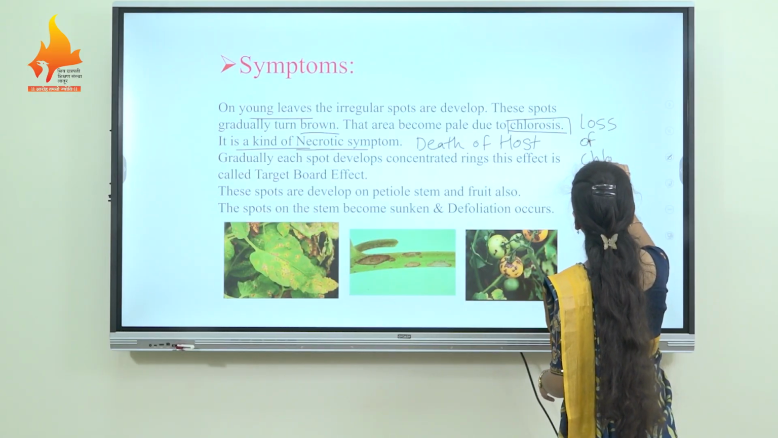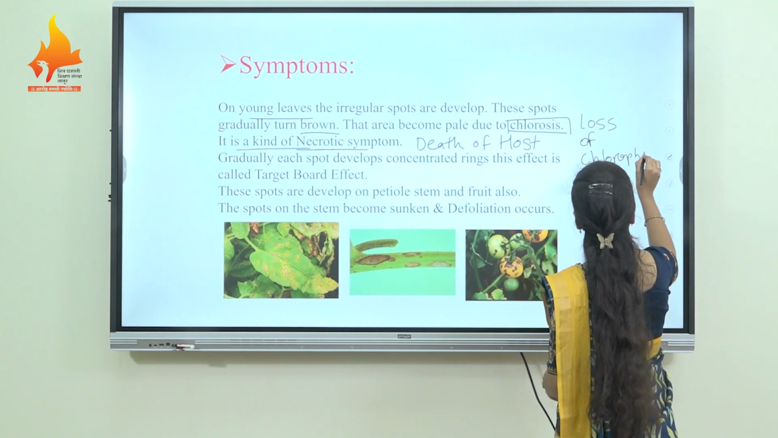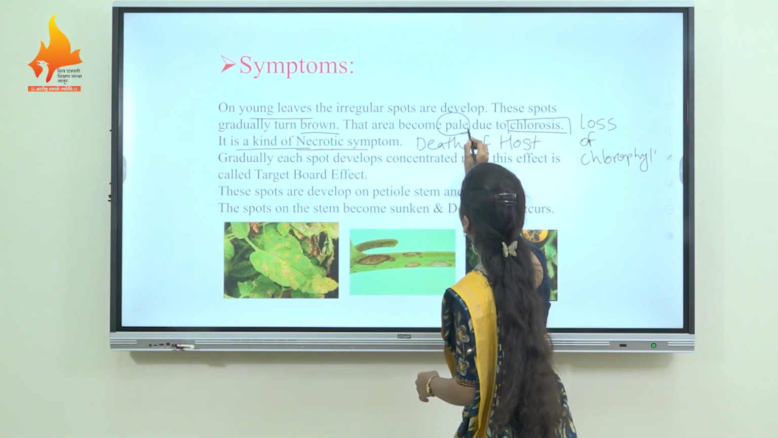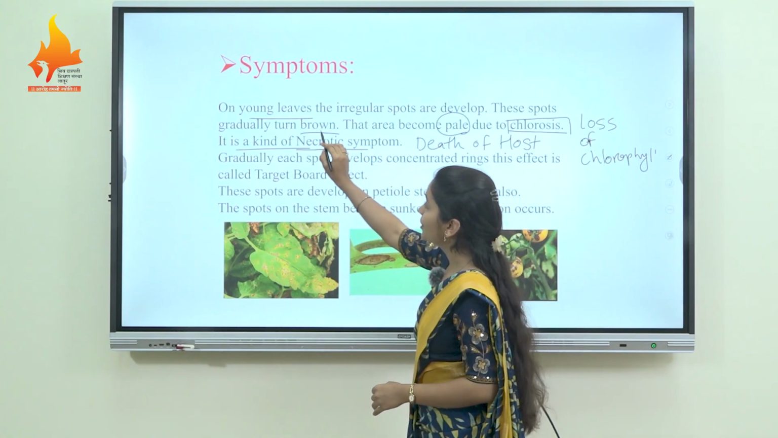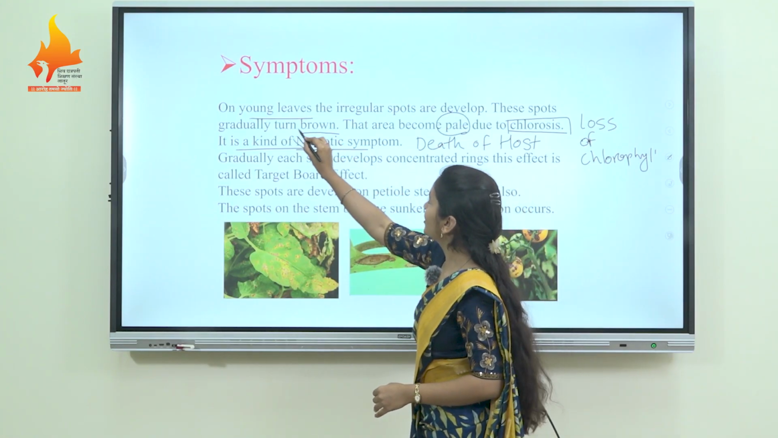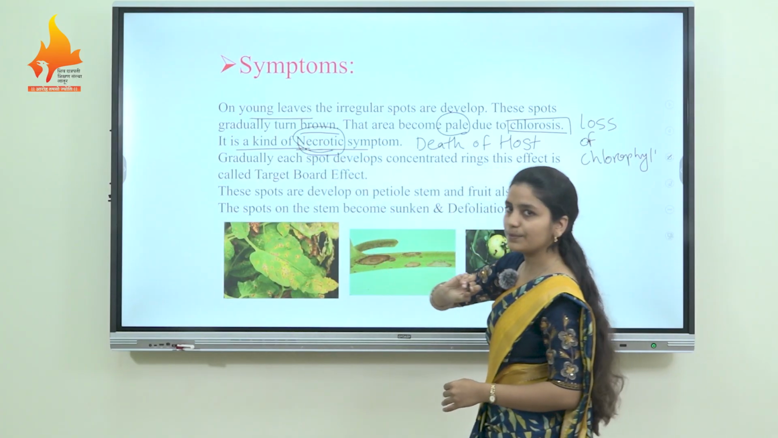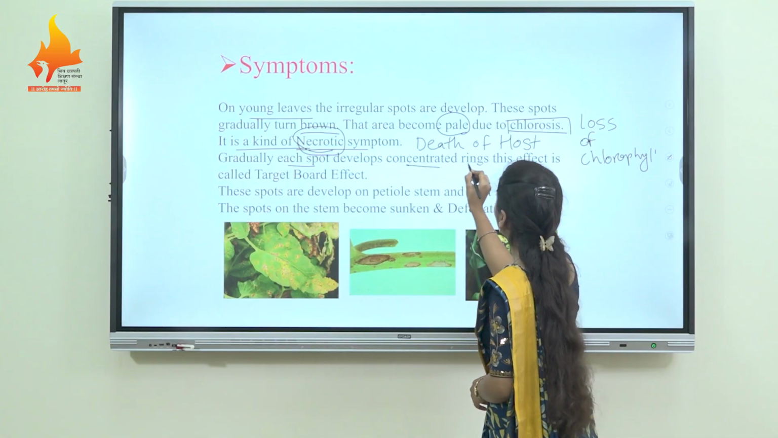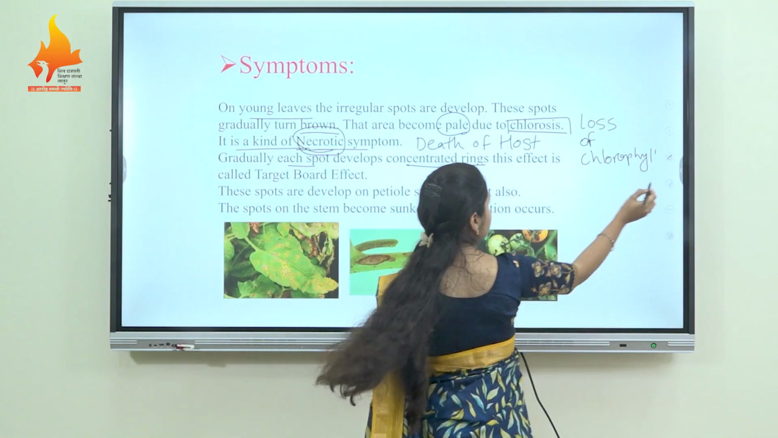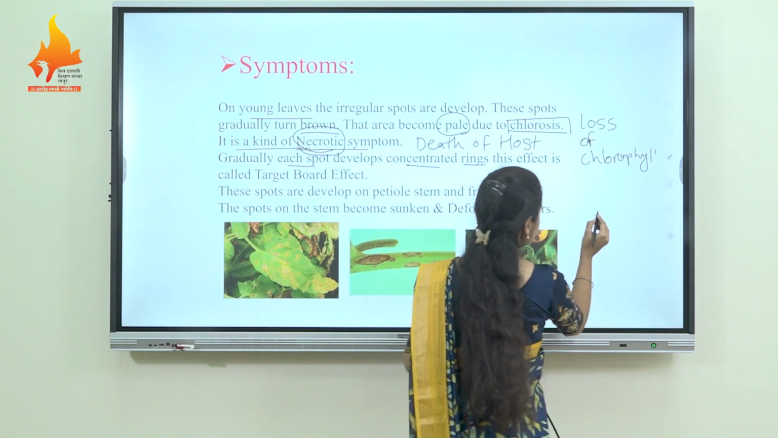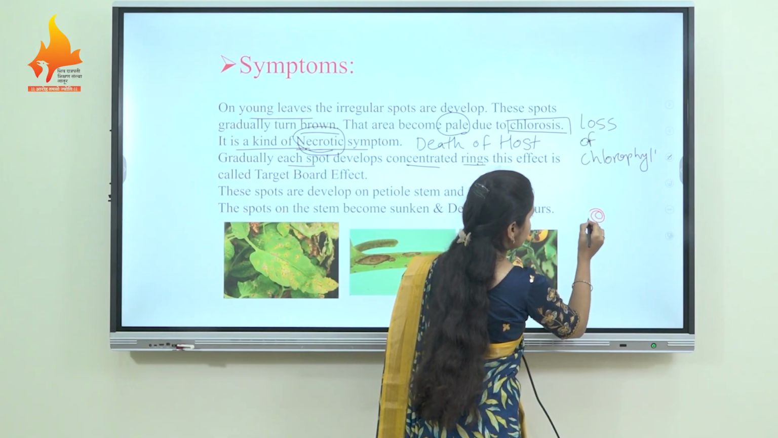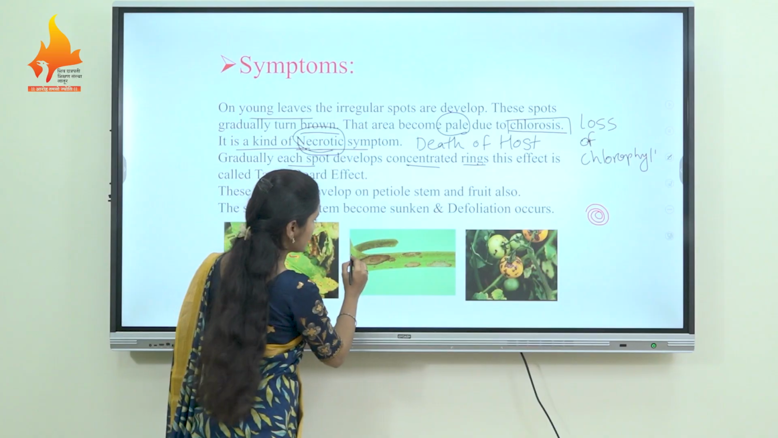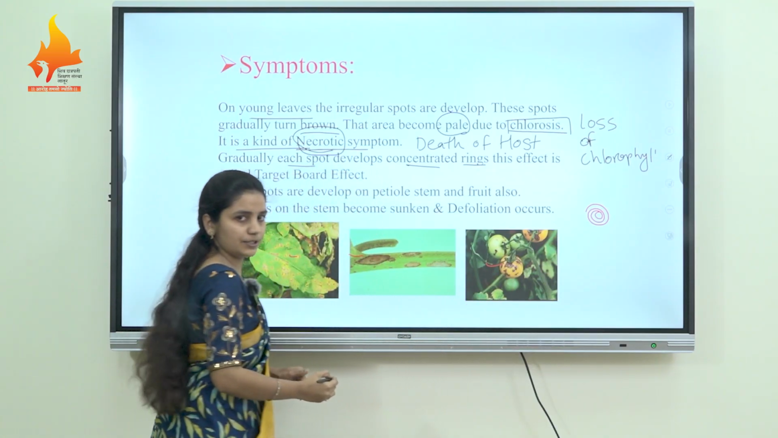Loss of chlorophyll takes place, hence that area becomes pale, and afterwards that area becomes brown, and that symptom is known as necrotic symptoms. And gradually each spot develops concentric rings, like this, on the leaves, then stem, as well as fruits also.